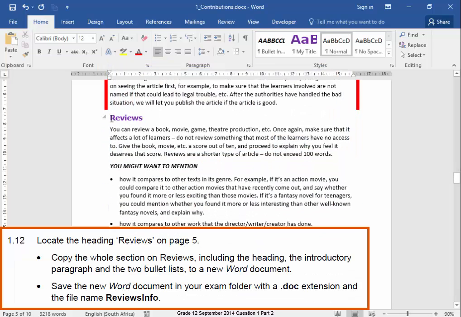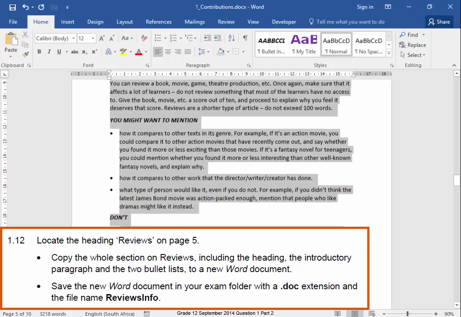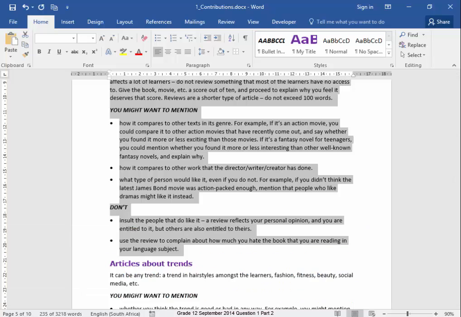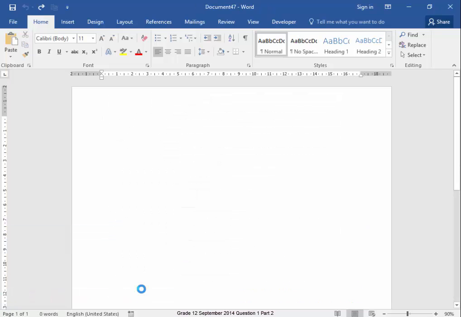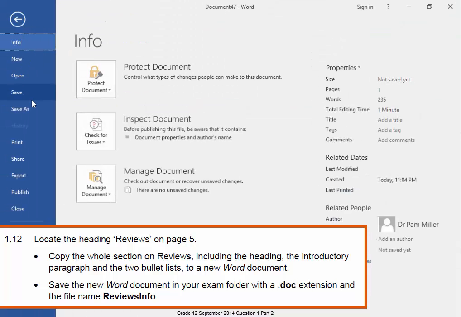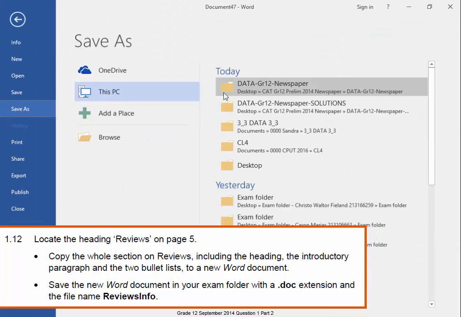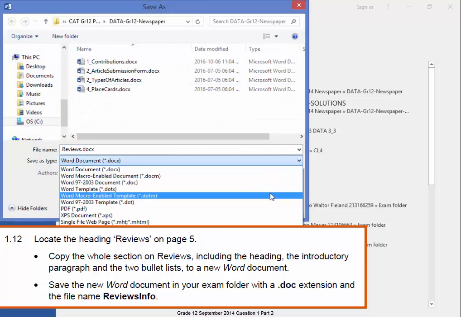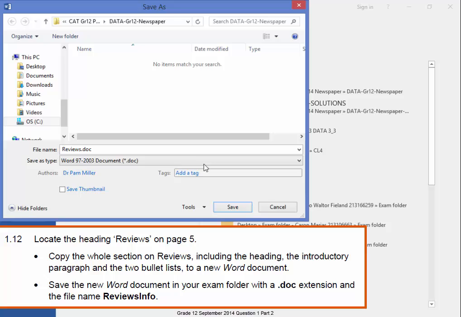The section under reviews must be copied, Ctrl+C, to a new Word document, Ctrl+V, and it must be saved as a document with the file extension doc and must be called reviews info.